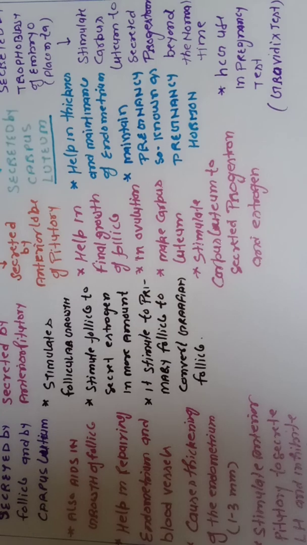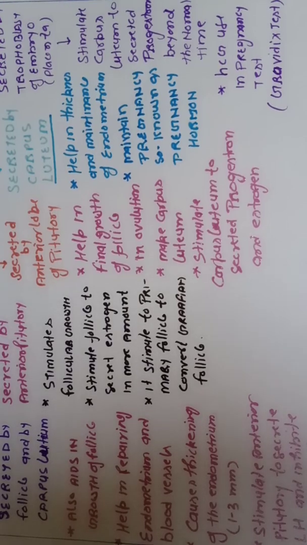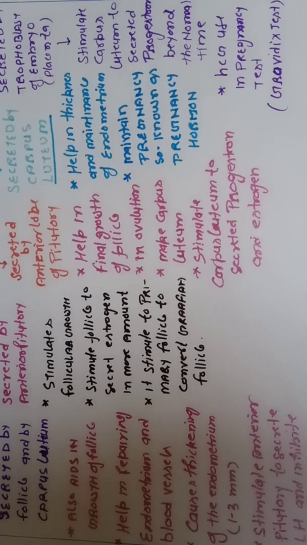So when LH is not secreted by the pituitary gland, automatically the corpus luteum decreases the secretion of progestin. So gradually the amount of progestin decreases after the 21st day, because the corpus luteum gradually decreases in size due to the absence of LH. That's why if there is no pregnancy, after the 21st day the size of the corpus luteum decreases and the progestin level also decreases.